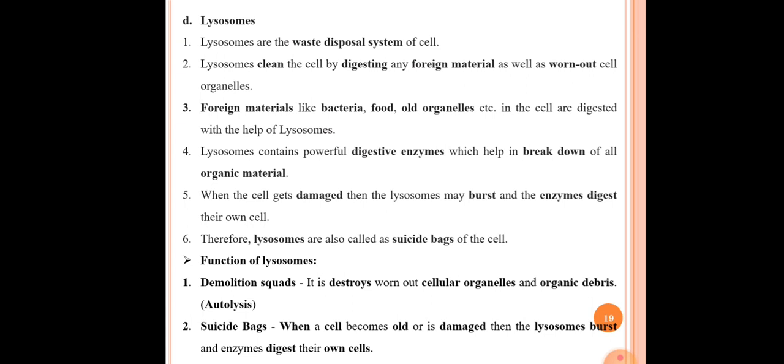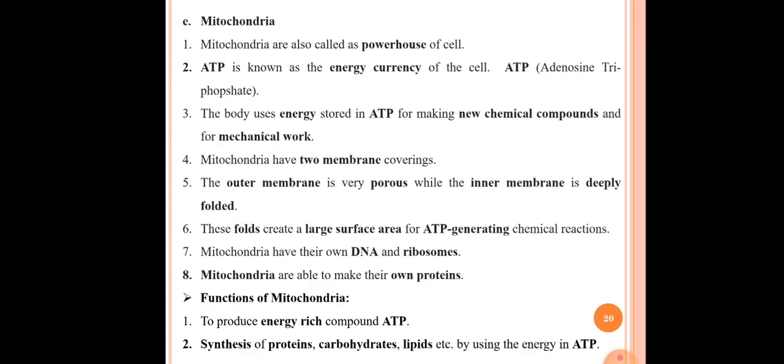Second function is suicidal bags. When a cell becomes old or is damaged, then lysosomes burst and enzymes digest their own cell. So the second function of the lysosome is it acts as a suicide bag. When the cells get damaged, or in case of old aged cells, the lysosomes burst, and the enzymes released digest that own cell, and that's why it is called a suicidal bag.